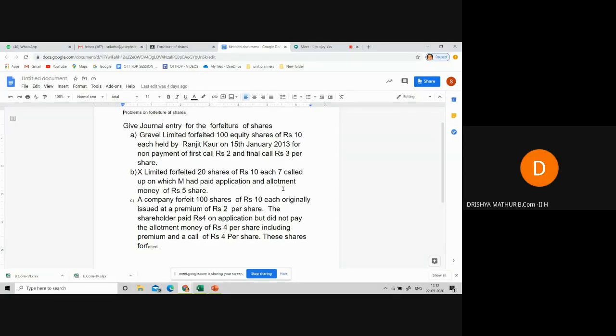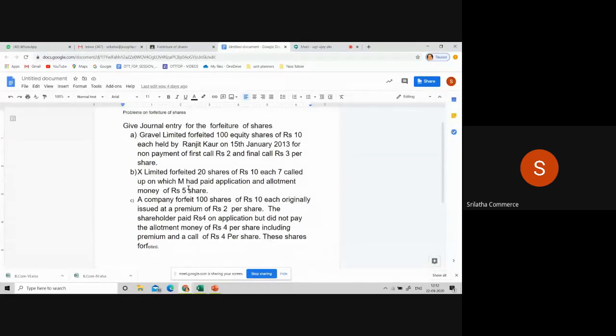7 rupees. Yes, very good. So it is 7 rupees. It is partly paid shares. Is it fully paid up shares? No, it is partly paid up share. What is the amount called up by the company? 7. Is the first point clear for you all? So the first point is that these shares are issued at par. The second point is that it is partly called up.